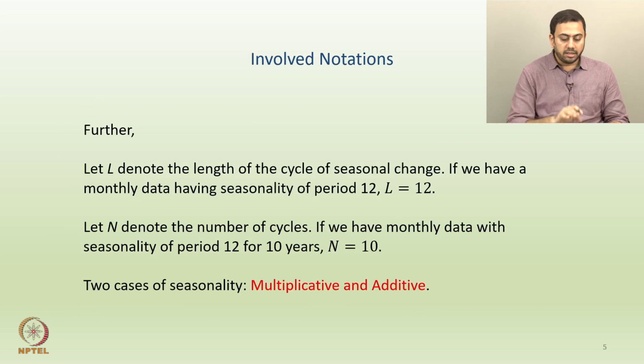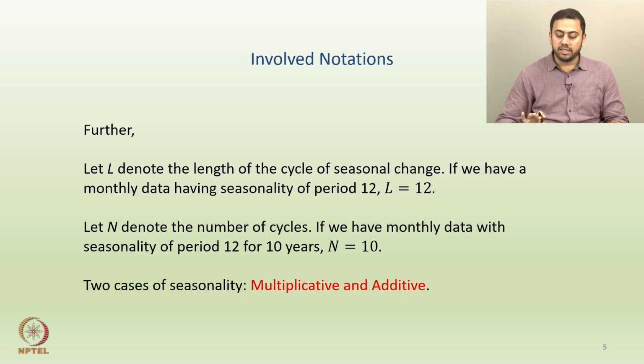Alright, and then further let capital L denote the length of the cycle of the seasonal change. Since we are trying to bring in the seasonality idea also, how do you capture the seasonal variations, or of what length is each season? So let capital L denote the length of the cycle of seasonal change.